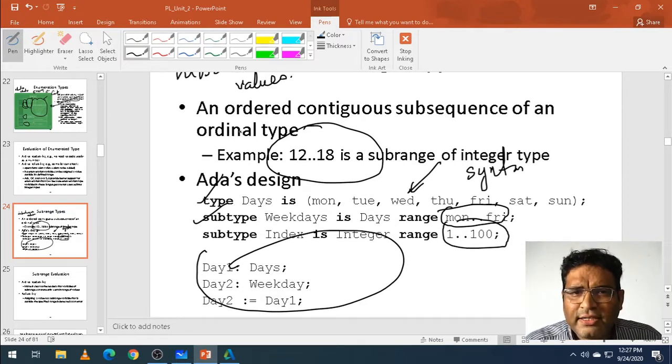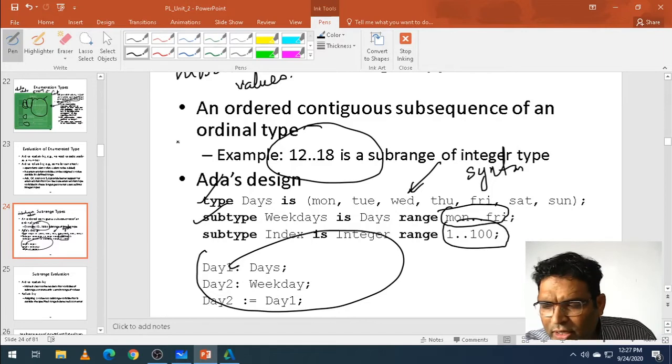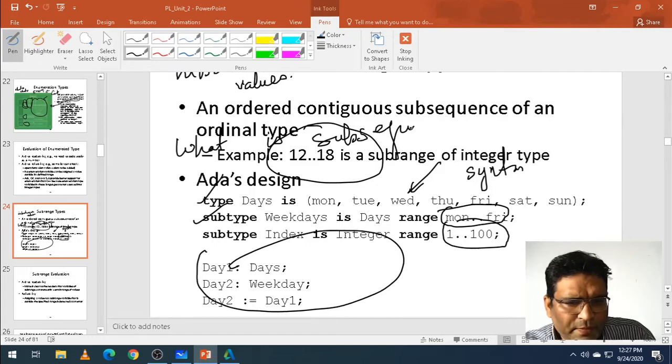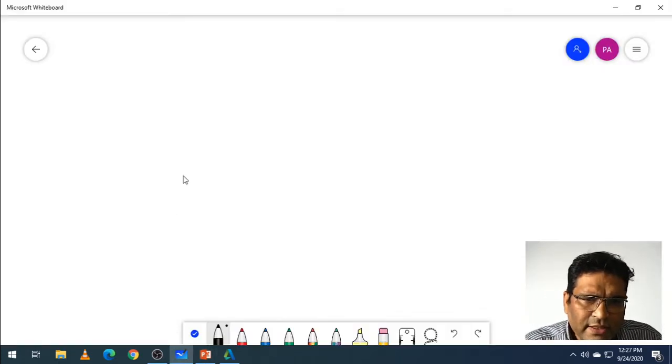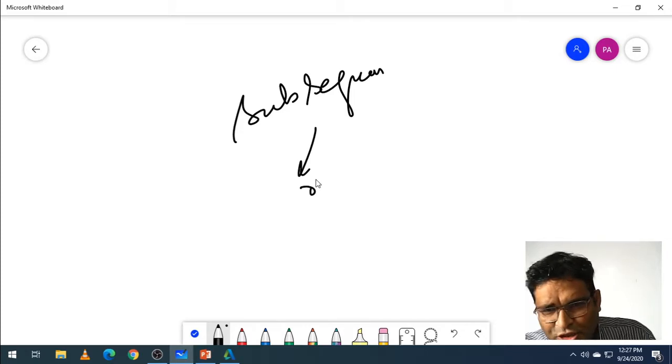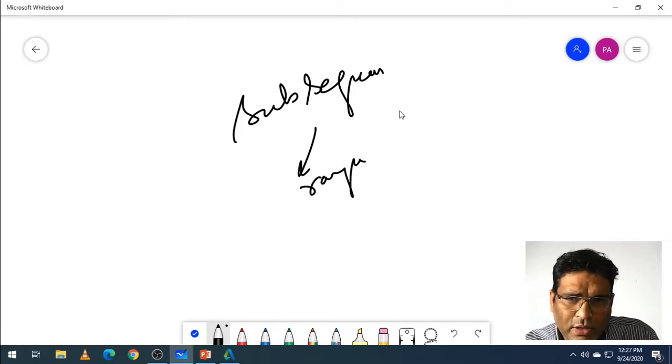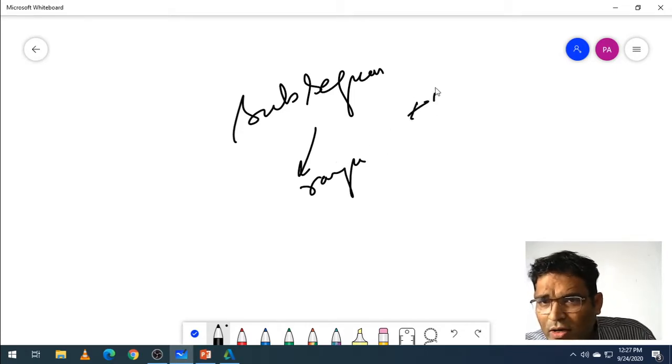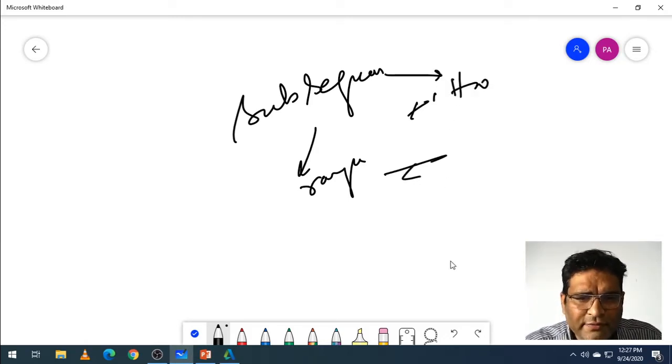What we are going to see is that a subrange is nothing but the values in between. So what is a subsequence? It's nothing but a sub in-range value, and this is how we are going to define it. Then in which language is it used?